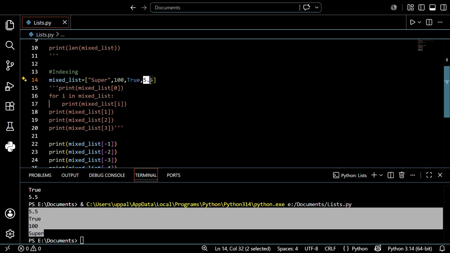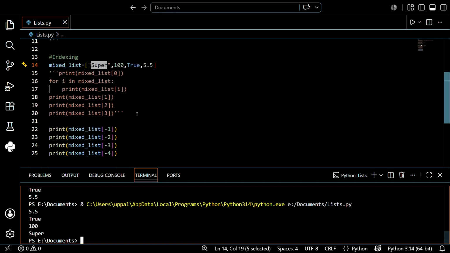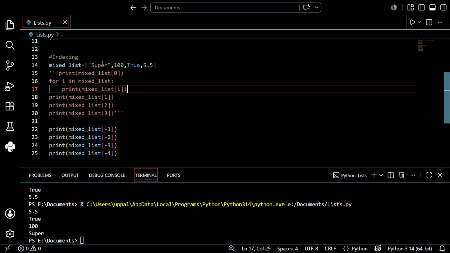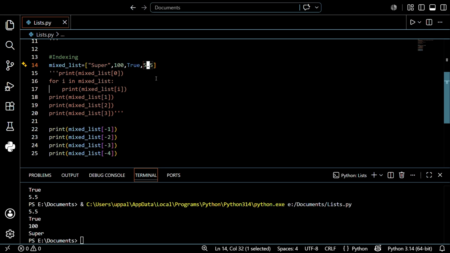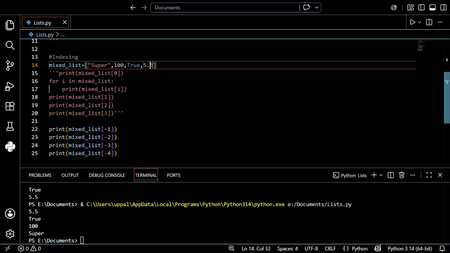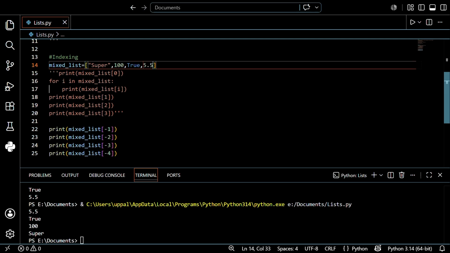5.5, True, 100, super. I hope you understand, guys. I wanted to print in the reverse order, so I chose the negative values. This is the power of indexing, guys. From left to right it starts with 0, 1, 2, 3 and so on, and from right to left it starts with -1. If you have n number of items stored in the list and want to print from right to left, then you use -1, -2, -3 and -4.